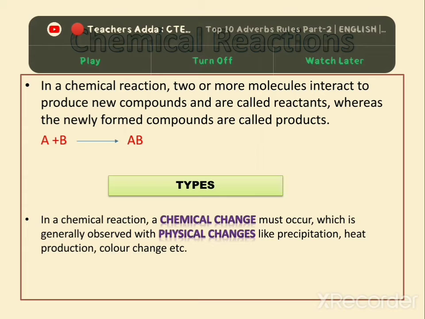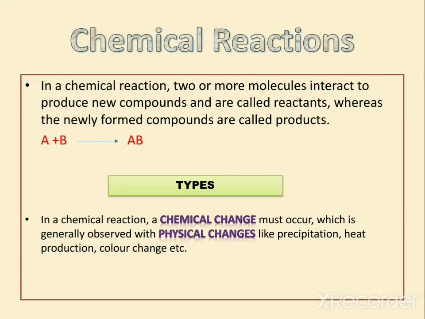So what is a chemical reaction? Chemical reactions are when two or more things react together to form a new thing. In simple language, when two or more things combine to form a new compound or new thing, that is called a chemical reaction.